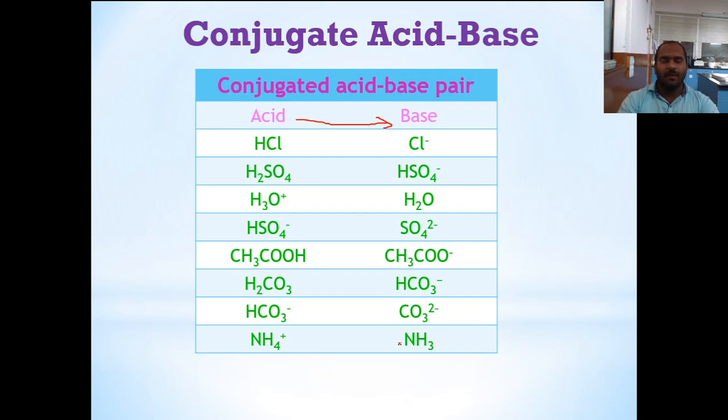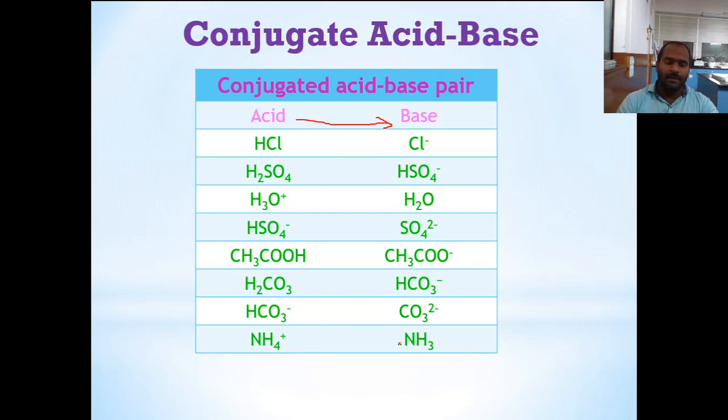That is the concept of Arrhenius, which is for solutions. Then the next theory was introduced by Lowry and Bronsted. The Lowry-Bronsted theory suggests that a substance capable of donating a proton is called an acid, and a substance capable of accepting a proton is called a base.